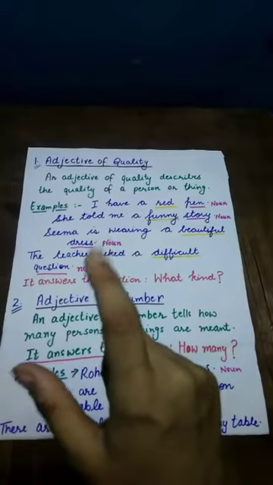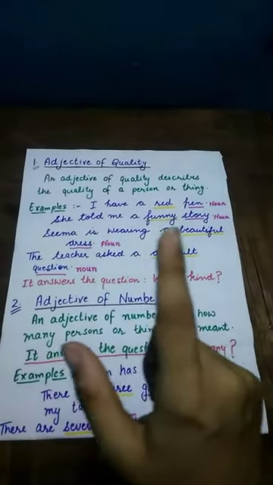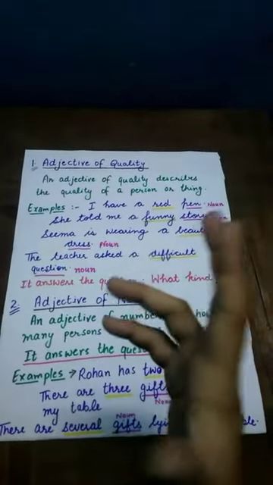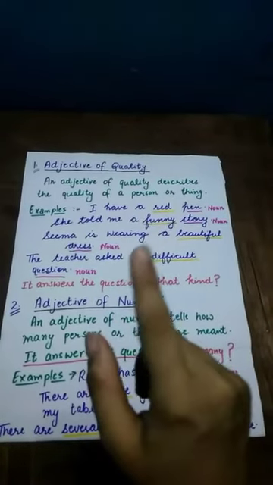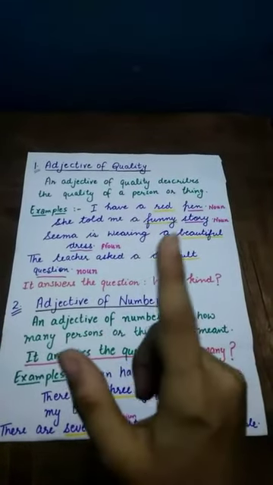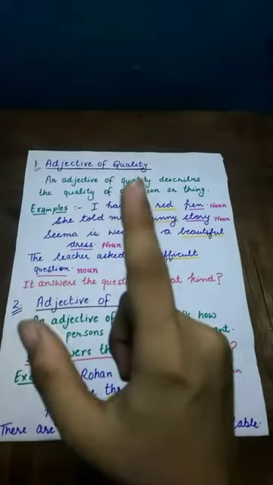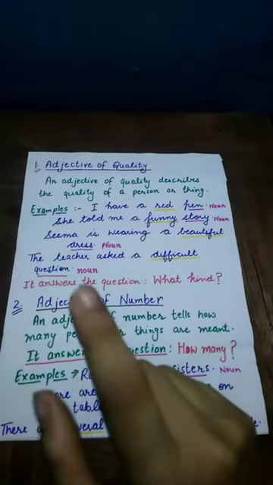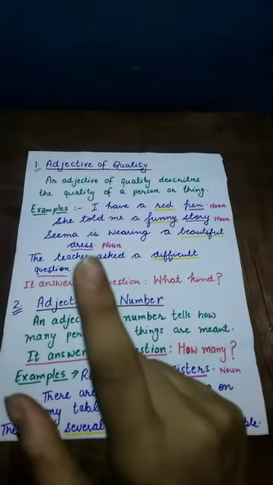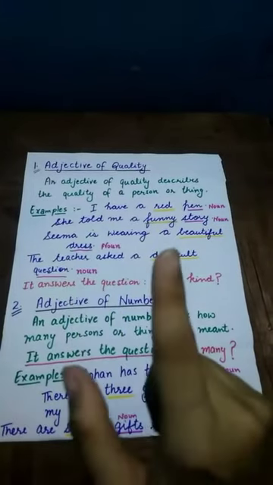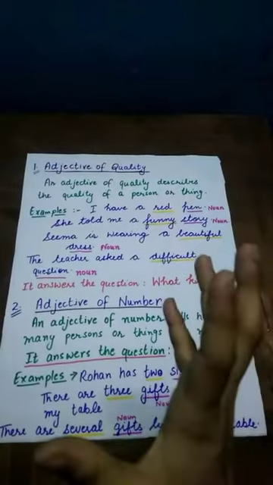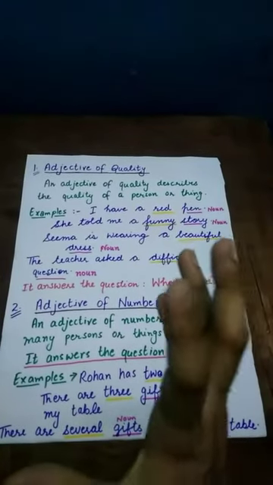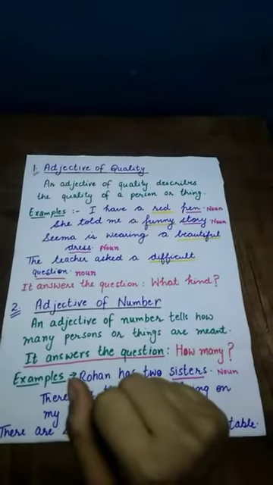Similarly, read out the second example. She told me a funny story. Now what kind of story did she tell me? Yes, it was funny. So funny is also an adjective of quality. Moreover, read out the third example. Seema is wearing a beautiful dress. Now what kind of dress is Seema wearing?